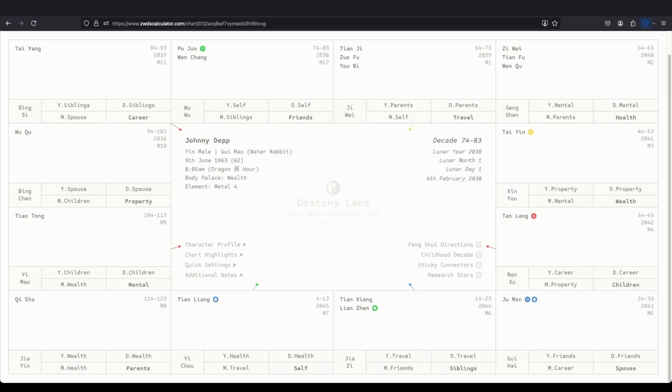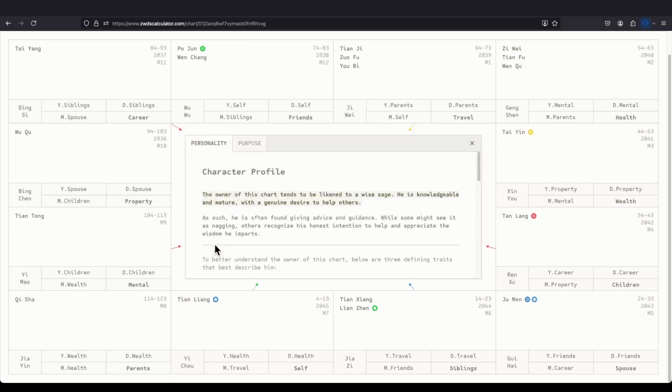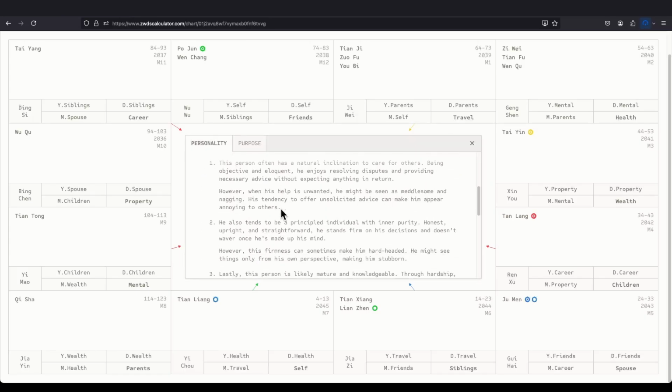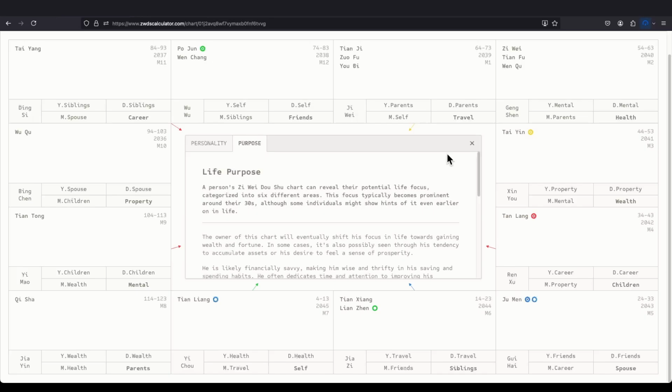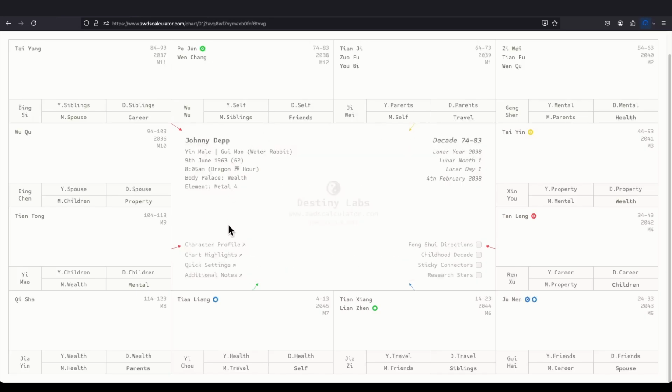Alright, let's look at the functions at the bottom. So we can start with character profile. Here we have a person's character profile, all in text. Next we have his life purpose as well. Let's close that and move on to chart highlights.